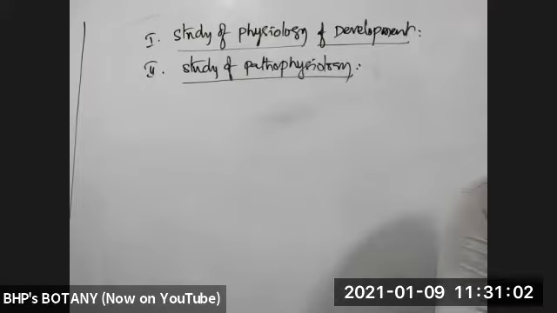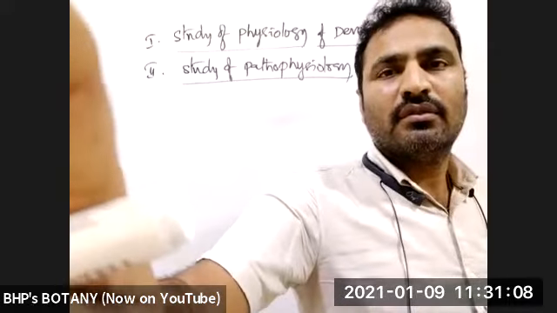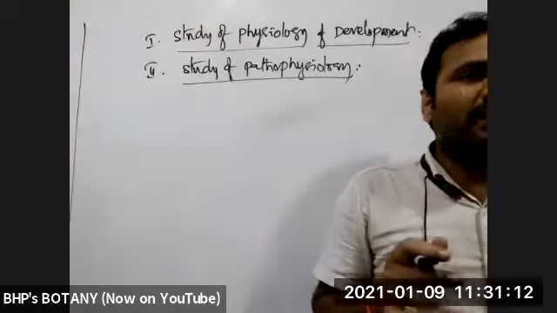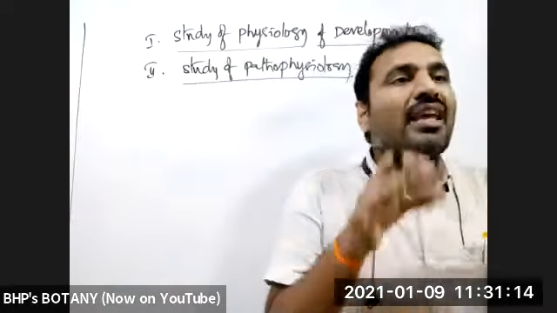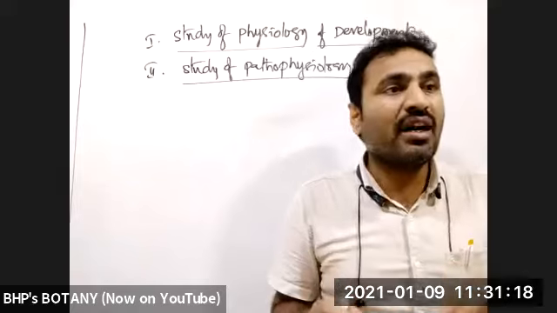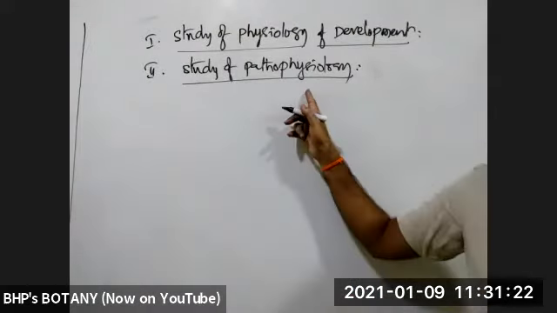So if we find the effect of a pathogen on a person, which organ is affected and what are the symptoms developed, then treatment can be done very easily.